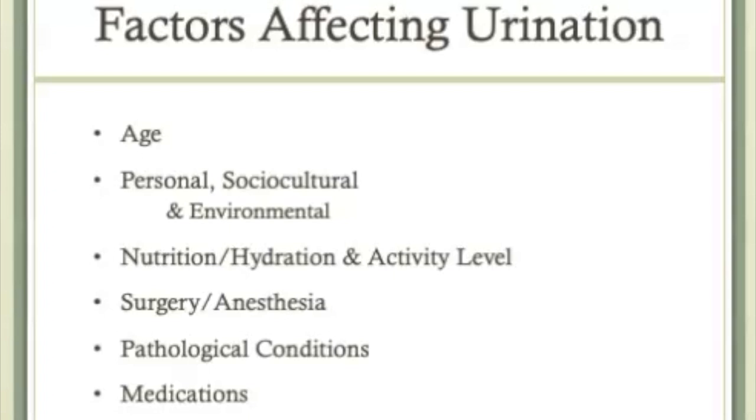Surgery and anesthesia can decrease urine output. If the urinary tract and the surrounding tissue are manipulated as part of the surgery, for example, trauma, bleeding, or edema may occur, which can cause obstruction. If there is an introduction of bacteria into the urinary tract, this can lead to urinary tract infection.